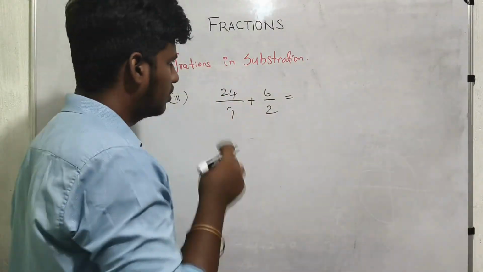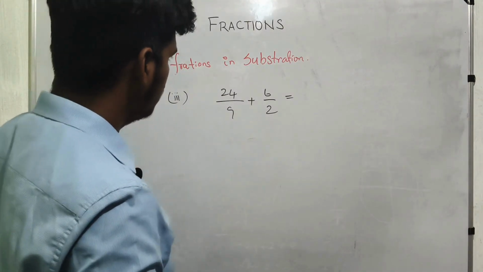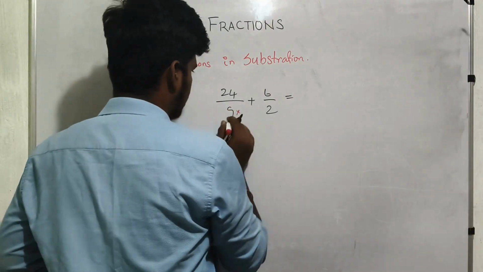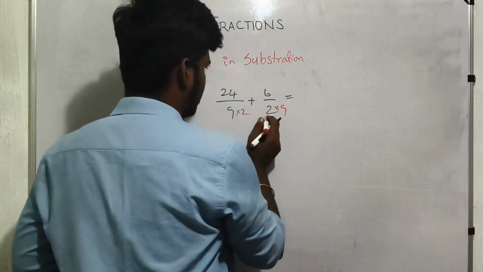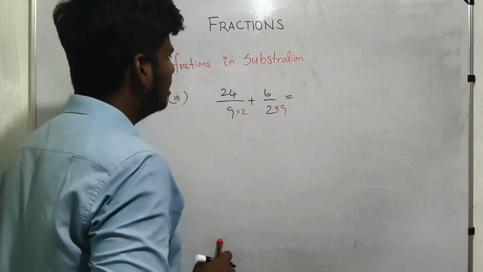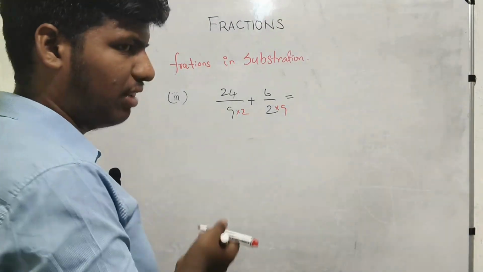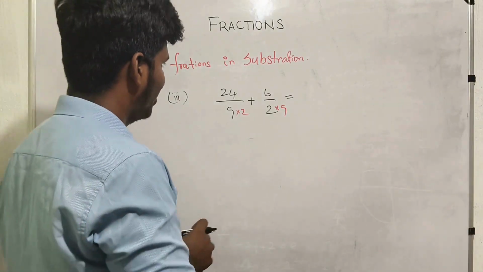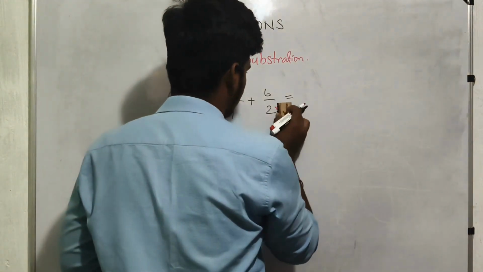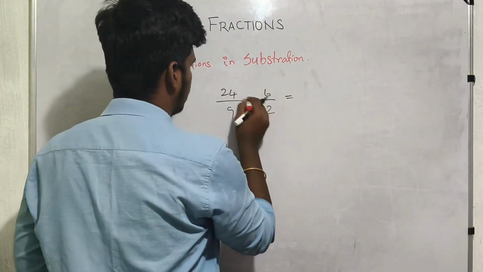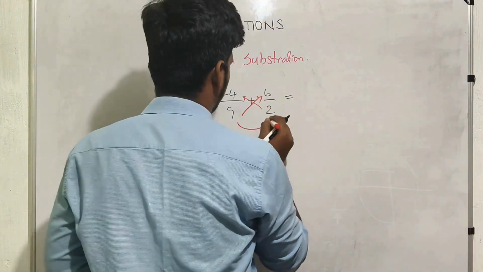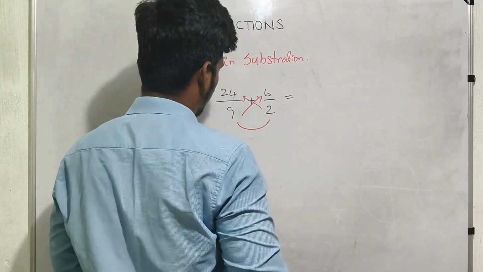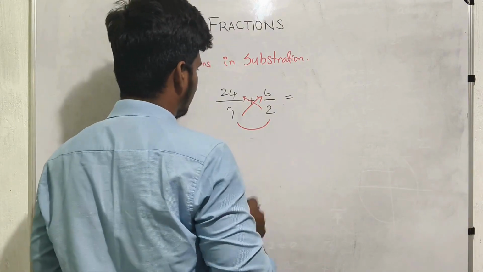This is another sum. So we cannot use the method, but we can use where like this is multiplied by 2, multiplied by 9, we get 18 and 18 in both, but it is too big a value and then we have to divide again. We don't want that. So now we have to use another method, LCM. We have to use the cross multiplication and multiply these things, but we get the same answer, I think. So okay, no problem. We can do that also in that method.